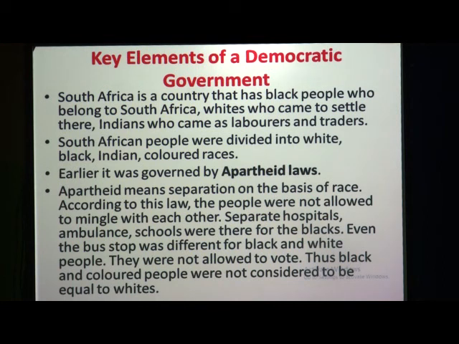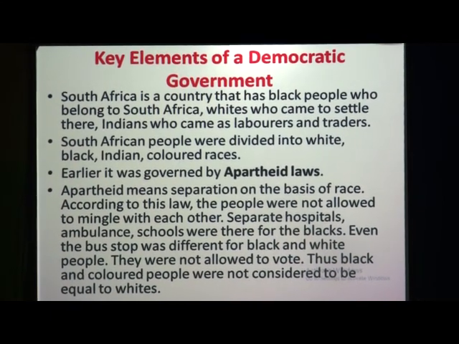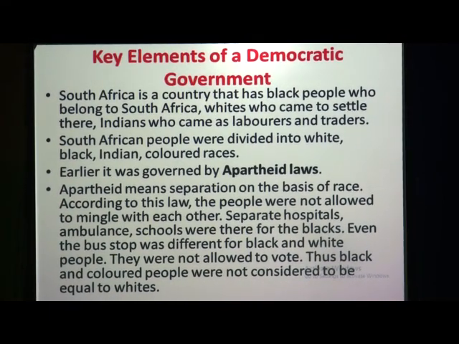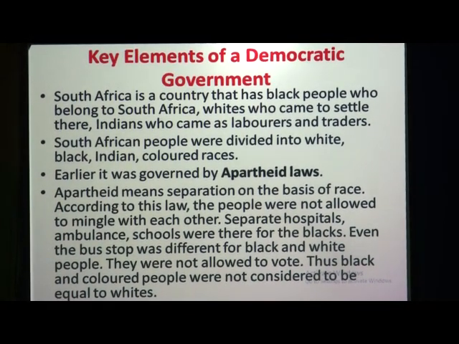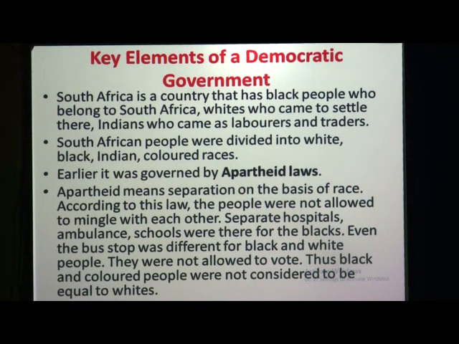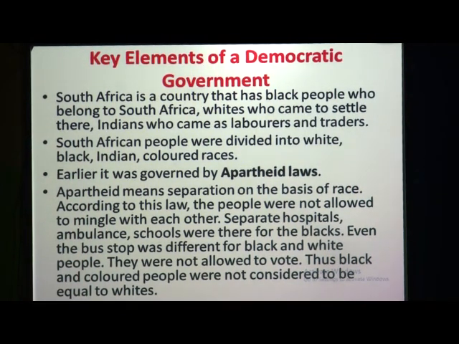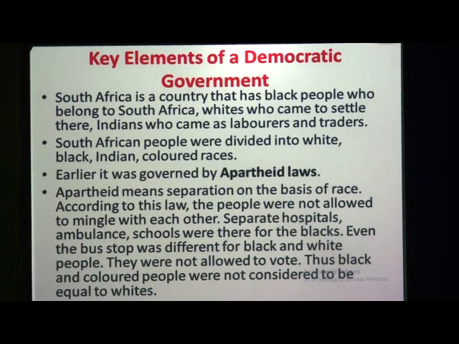South African people were divided into white, black, Indian and colored races. Previously South Africa was divided, with black people separate, white people separate, Indians and colored races separate, and it was governed by apartheid laws, children.